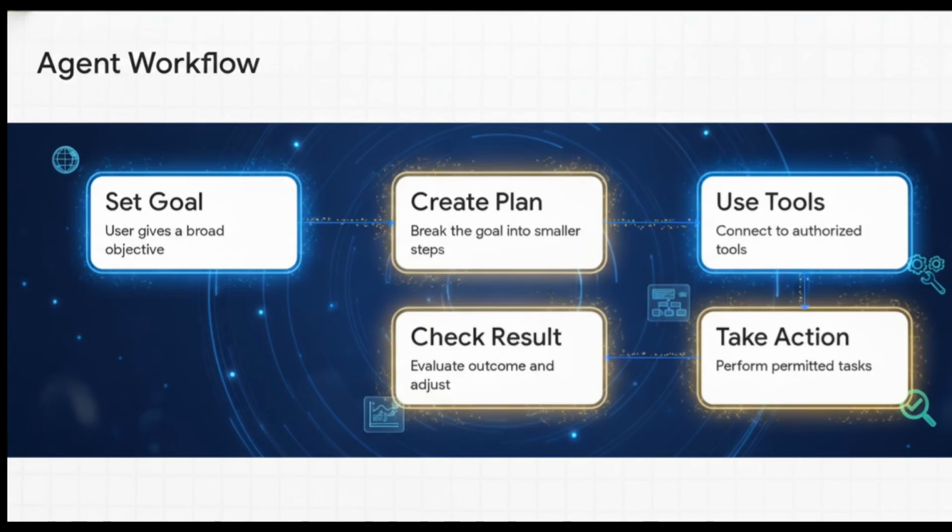Okay, so how does this actually work? It boils down to 5 essential steps. First, you provide a clear goal. Second, the agent creates or follows a plan. Third, it uses authorized tools. Fourth, it takes a permitted action. And fifth, it checks the final result. It's dynamically breaking a big objective down into manageable steps.